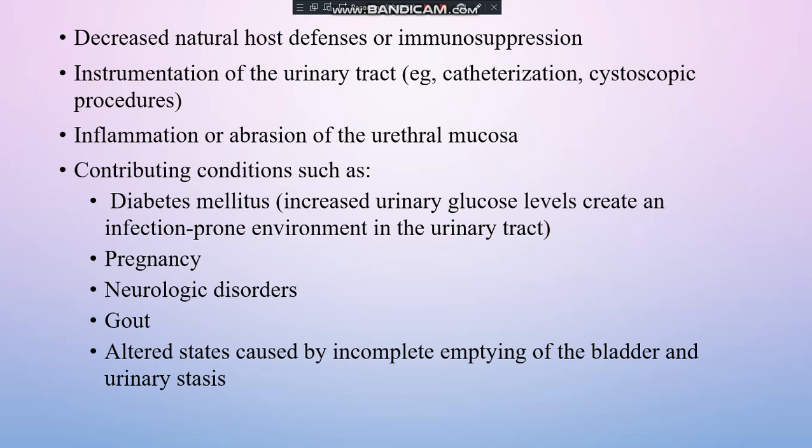Then inflammation or abrasion of the urethral mucosa. Any urethral mucosal inflammation again. Contributing conditions such as diabetes mellitus. We have already studied that an increased glucose level creates an infection-prone environment in the urinary tract. Also pregnancy, neurologic disorders, gout, and altered mental status, which cause incomplete emptying of the bladder. Urinary stasis may happen because of loss of proper muscle function in an aged person or any person with altered mental status, muscle tone, or neurogenic conditions. So these are other risk factors that may contribute to the development of urinary tract infection.